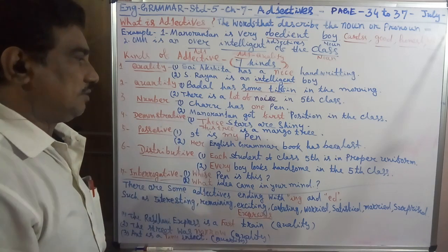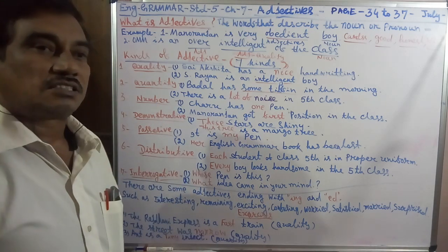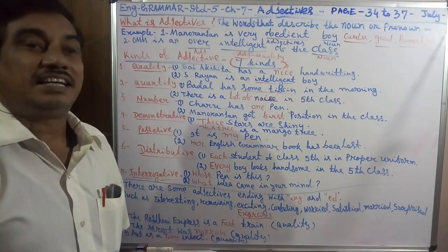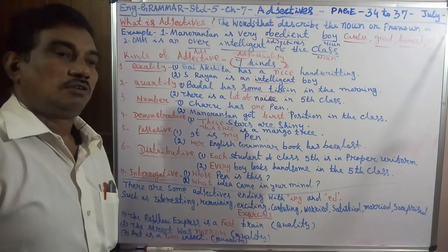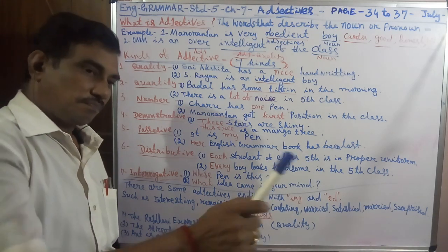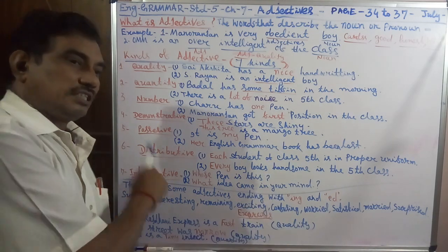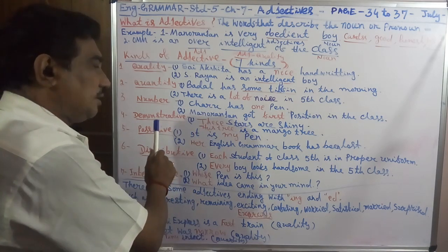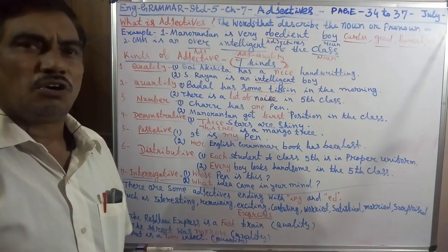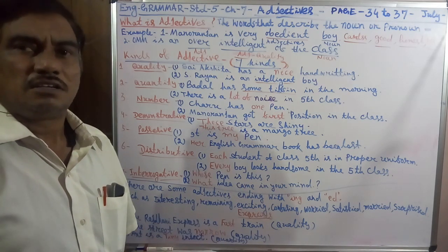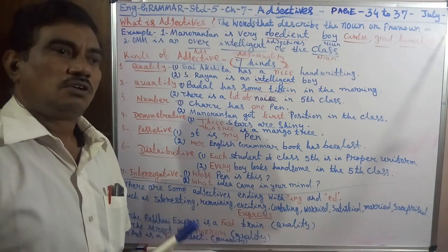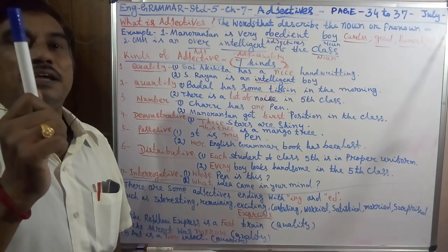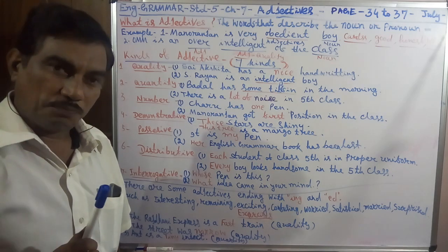Then demonstrative. These stars are shining. This tree is a mango tree. This qualifies as demonstrative. Then possessive: my, her, your, their. These are the possessive. It is my pen. It shows possession, belonging to me.